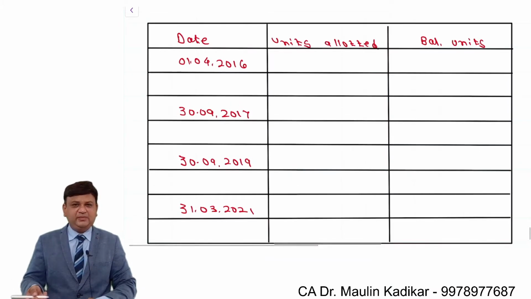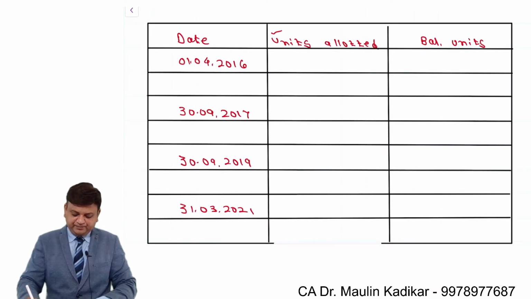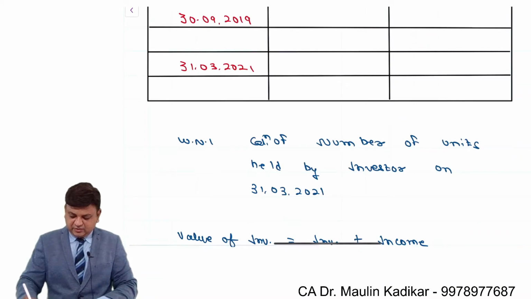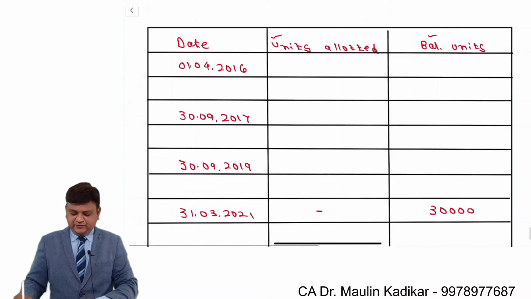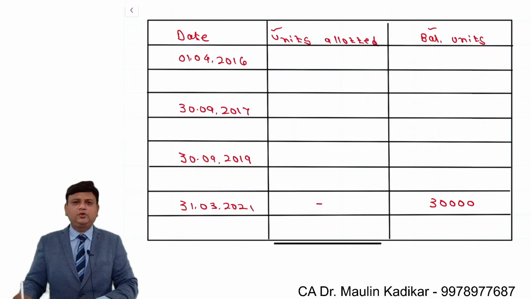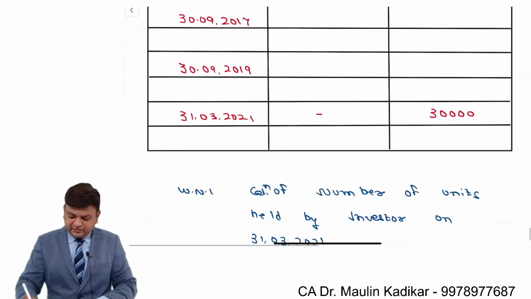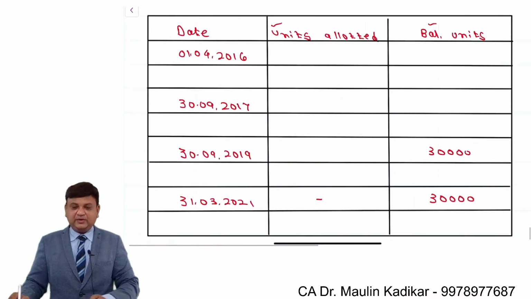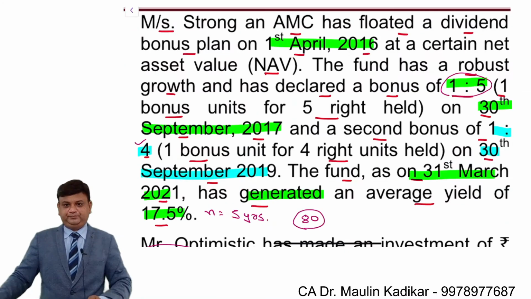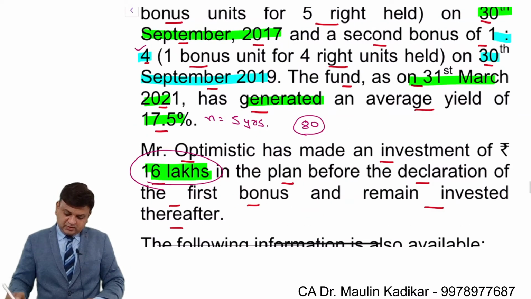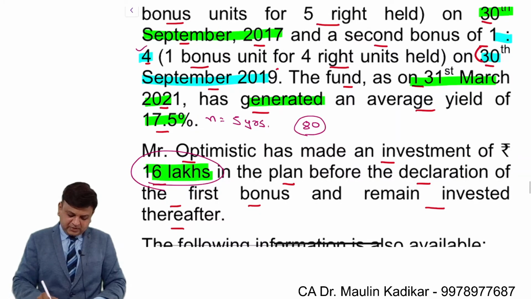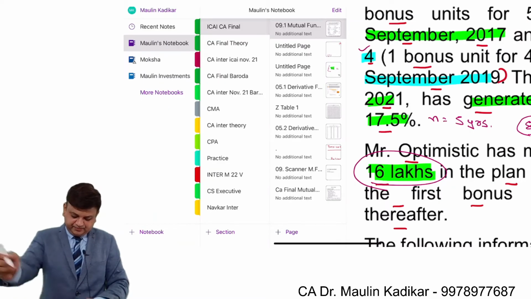That is a small table. In that units allotted and balance units, I am writing over here 30,000. No units are allotted on that date. So on 30th of September 2019, the number of units held must be 30,000. And so on, backward working is required to be made. So the next working will be for the units allotted on 30th of September 2019.